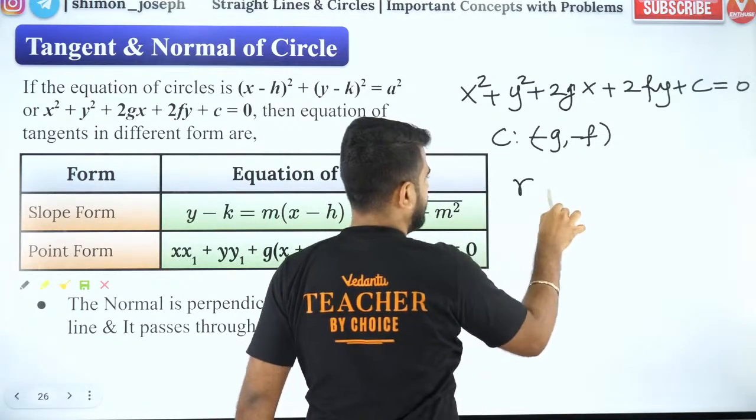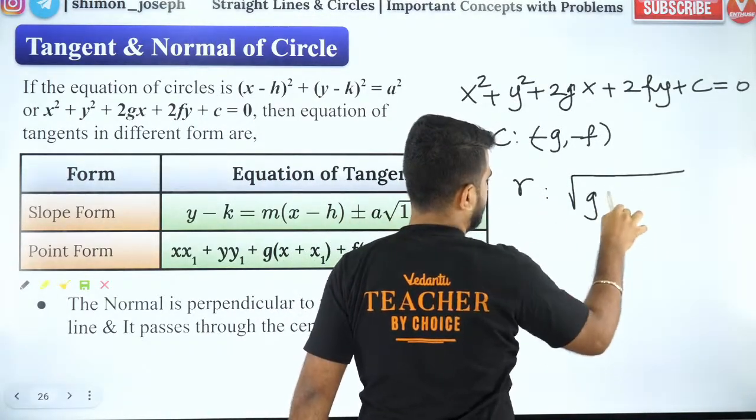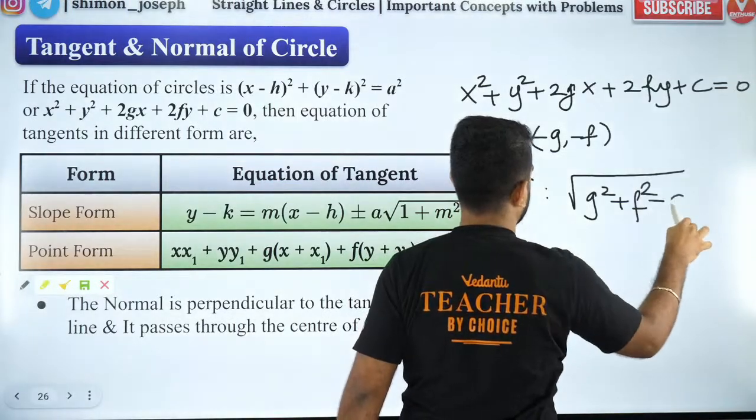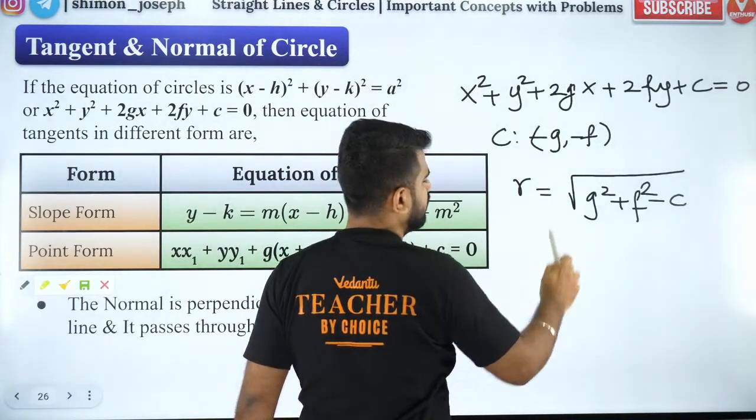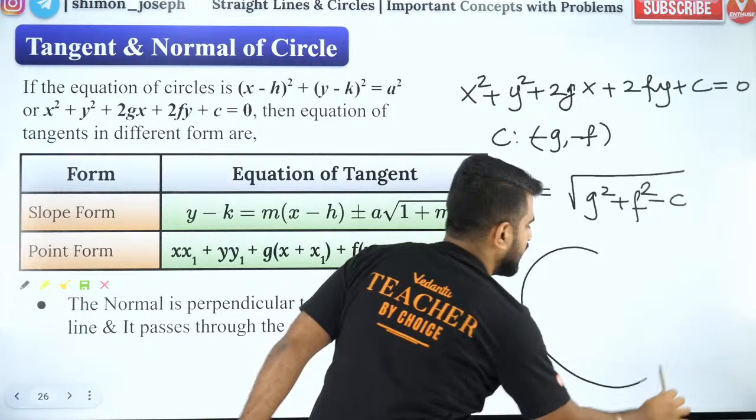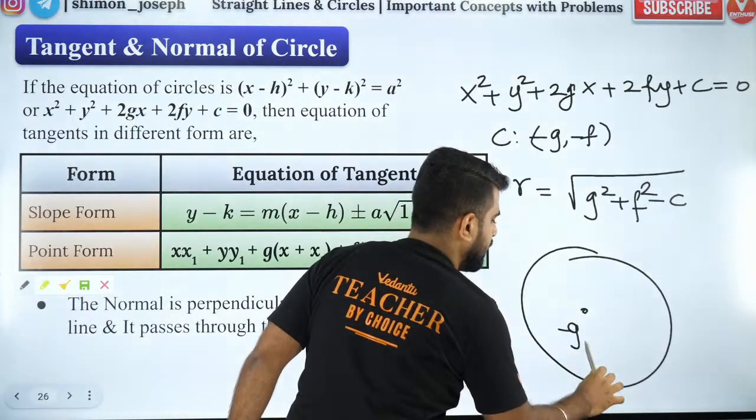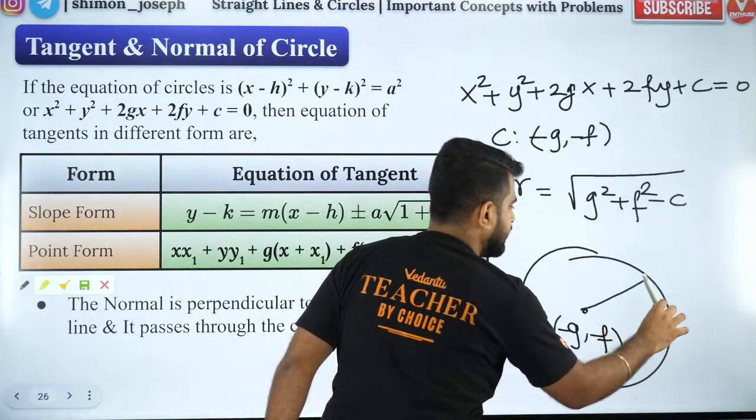And the radius is what? Radius is root of g square plus f square minus c. These formulas you have to know, people, okay? These formulas you have to remember. So now the diagram looks like this. So the center is minus g, minus f, and the radius is r.